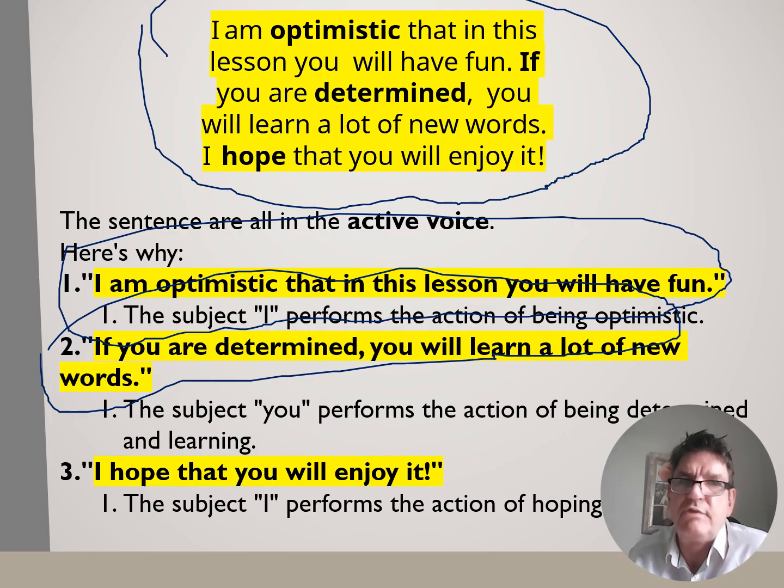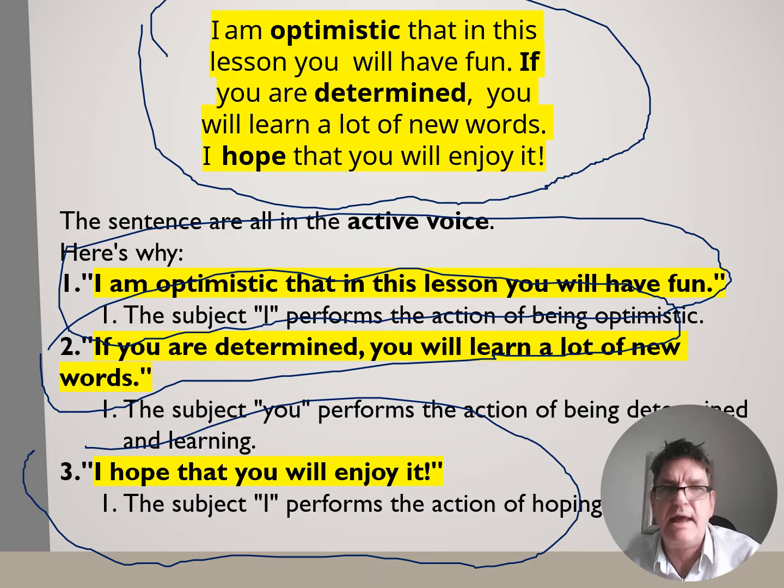So number 2, the subject you performs the action again. And number 3, I hope that you enjoy it. Again, I, pronoun. Me is a pronoun. You is a pronoun. Us, plural, is a pronoun, meaning two. Them, those, are pronouns, but they are plural pronouns. So I hope that you will enjoy it.